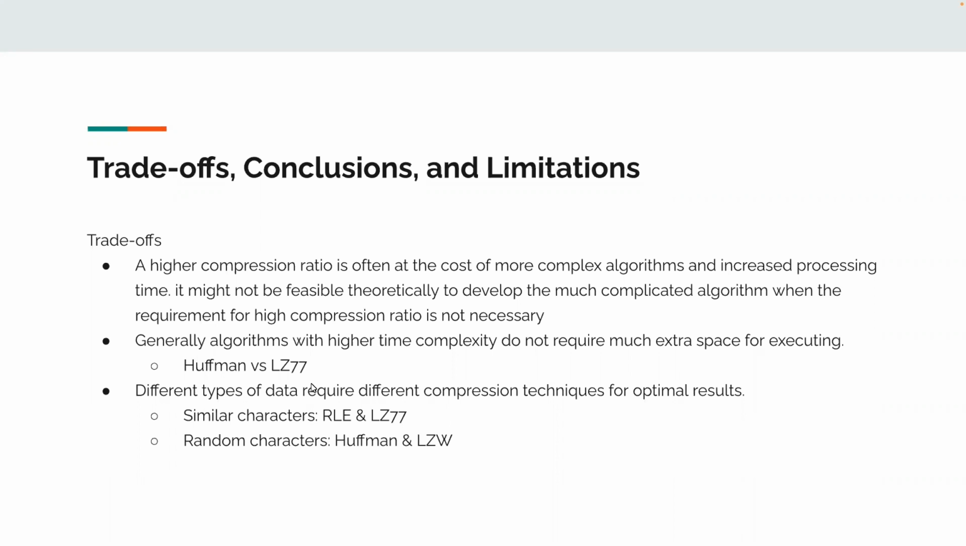And another thing is that very different types of data require different approaches. For example, LZ77 and RLE are based on string matching and they can do better for tasks that have very similar characters. But for those with random characters, they might not be the best choice. Like Xinyi has discussed before, LZW and Huffman are better.